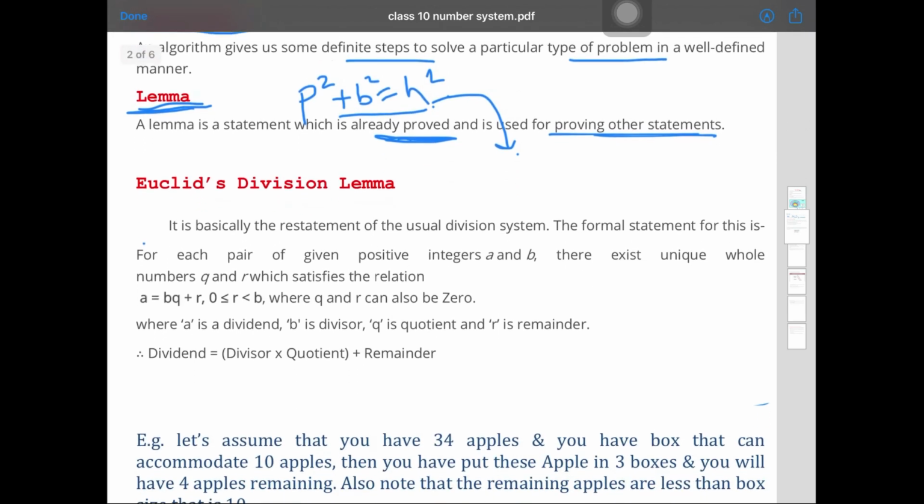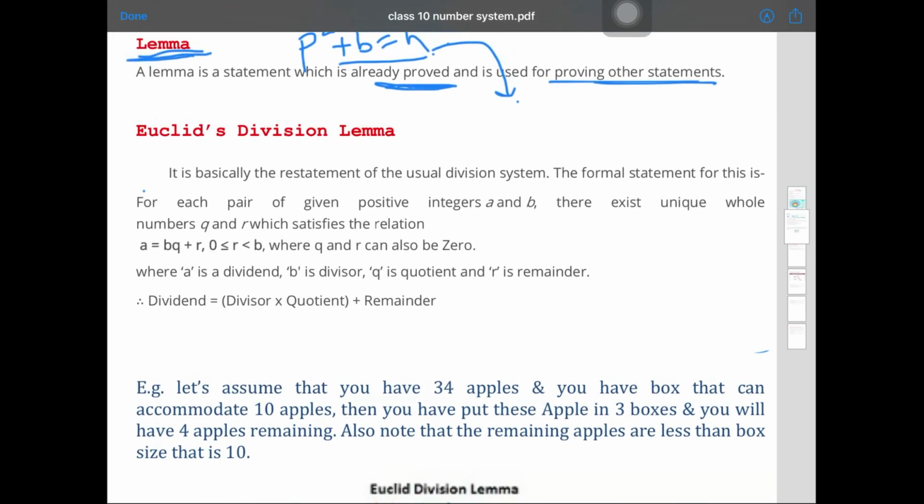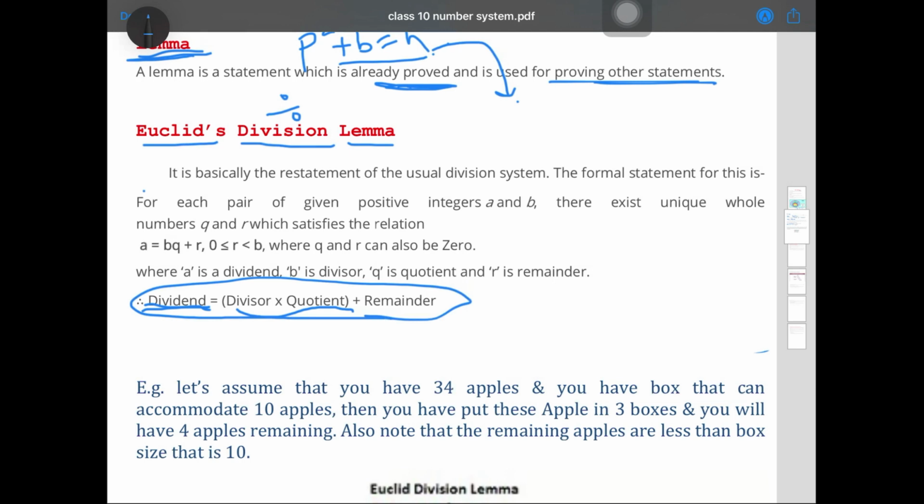Now here one more topic you have, that is Euclid's division lemma. As the name says, Euclid is the name of the mathematician who gave this lemma. Division is related with divide, that's why it is called division. And lemma, as I've told, is the statement that is used to prove another statement. Here he has taken the proved statement, that the dividend is equal to divisor into quotient plus remainder. This is the proved one.